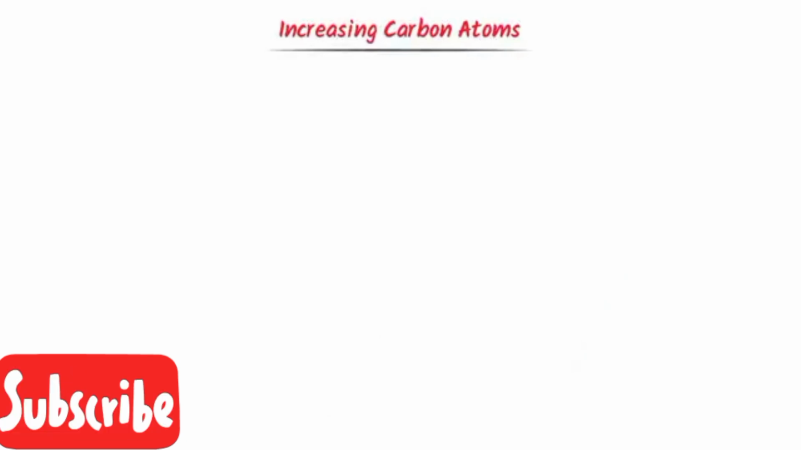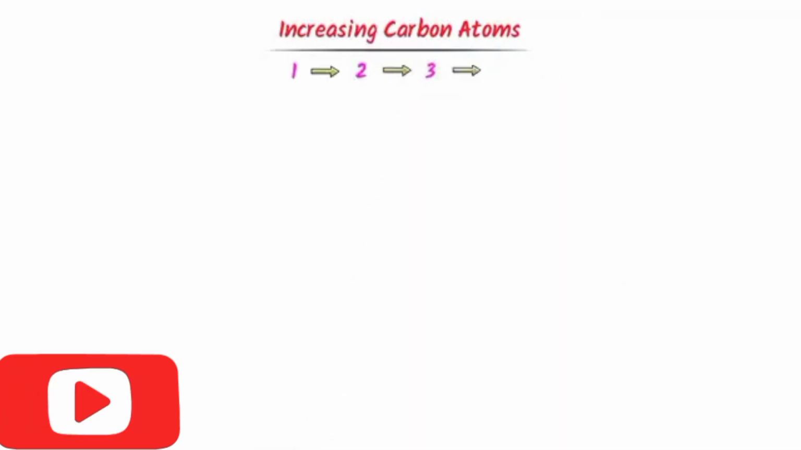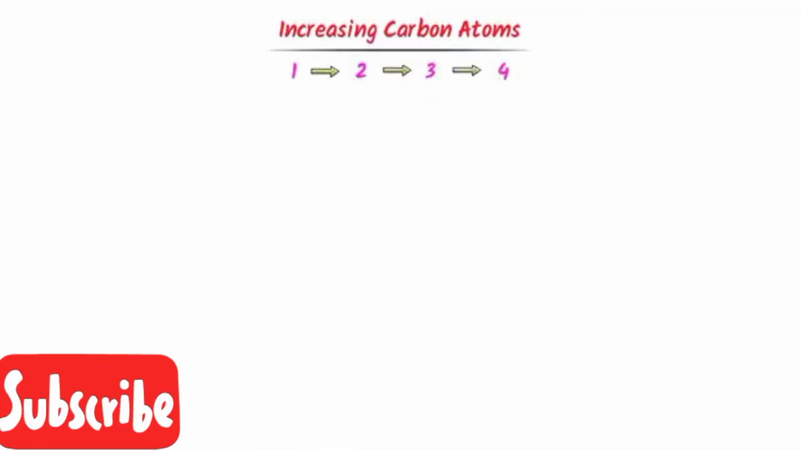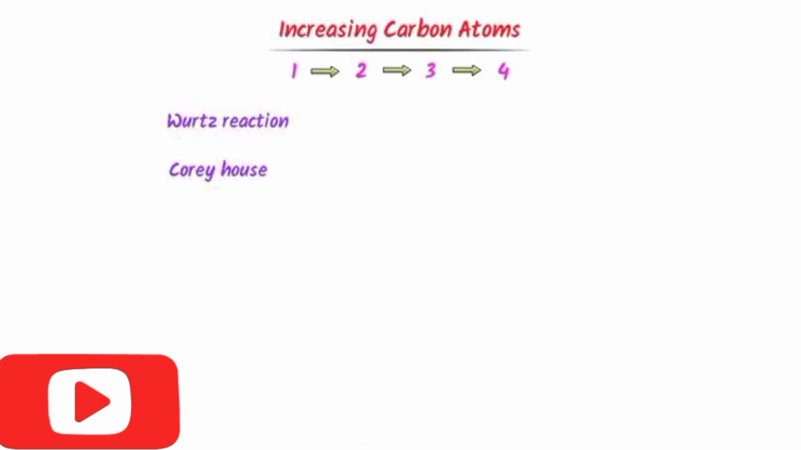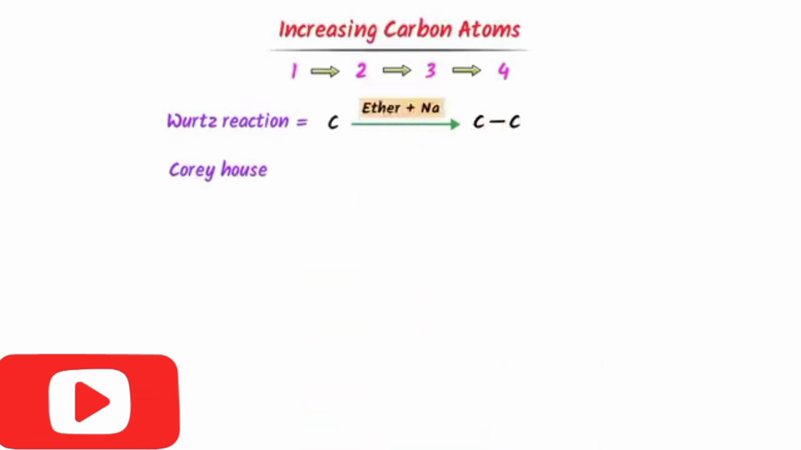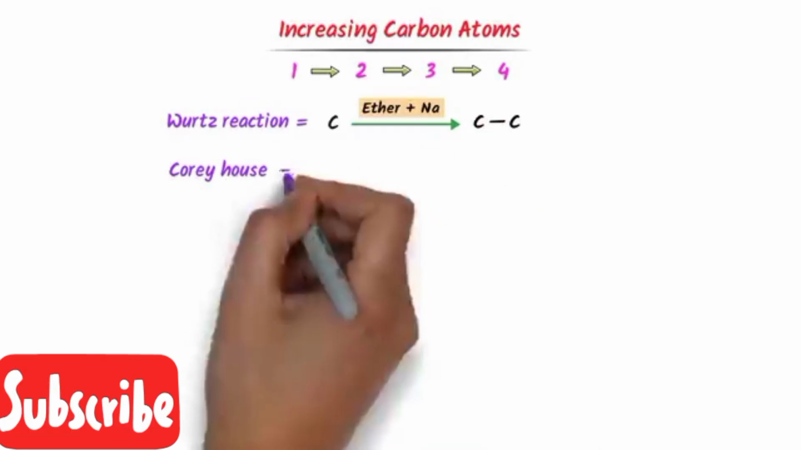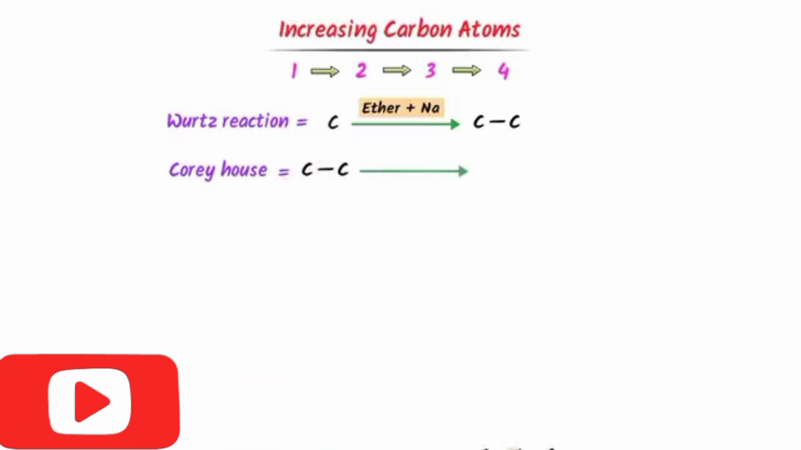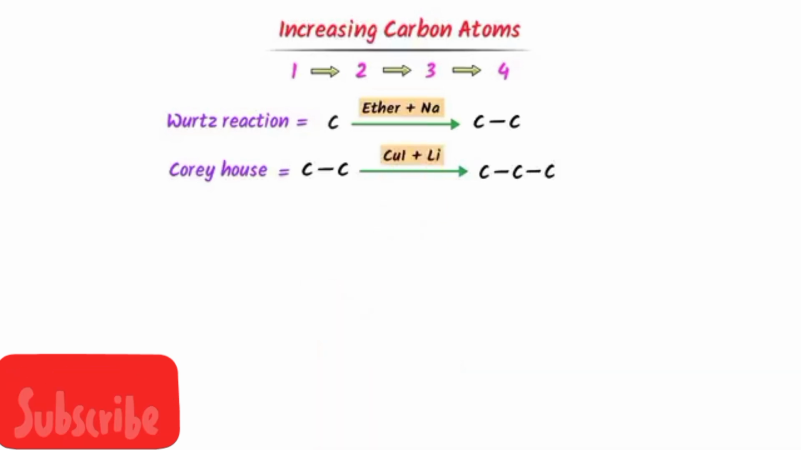For increasing carbon atoms, in this type of conversion reaction, the number of carbons increases from 1 to 2, 2 to 3. We use two reactions for this conversion. One is the Wurtz reaction and the second one is the Corey-House reaction. In the Wurtz reaction, one carbon atom converts into two carbon atoms in the presence of ether and sodium. In the Corey-House reaction, two carbons are converted into three carbons. Remember that we always use copper iodide, lithium and CH3Cl.